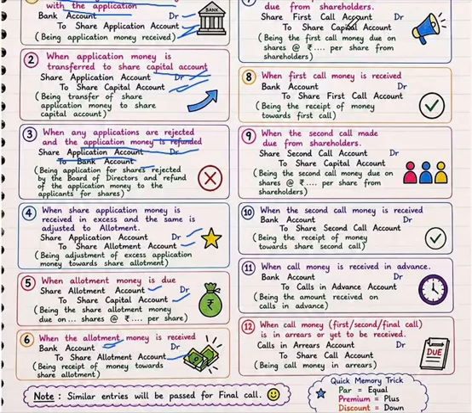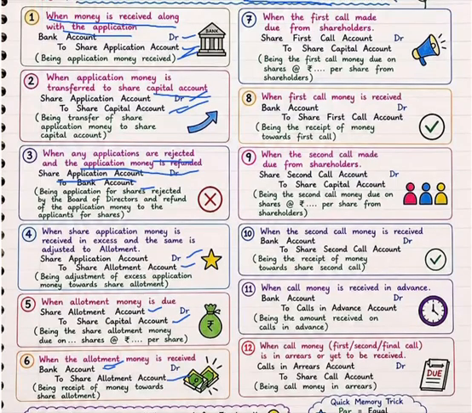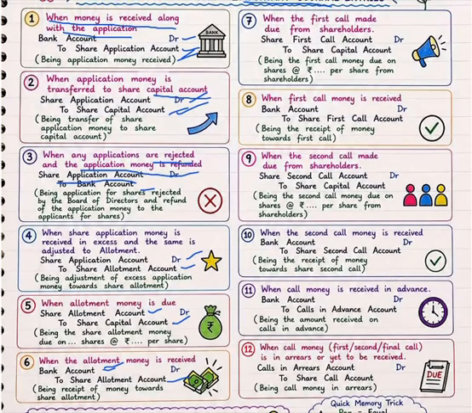Next, the seventh one. When the first call is made due from shareholders, share first call account debit to share capital account. That is the next entry. When the first call is made due from shareholders, in that case, we should pass the entry like share first call account debit to share capital account.